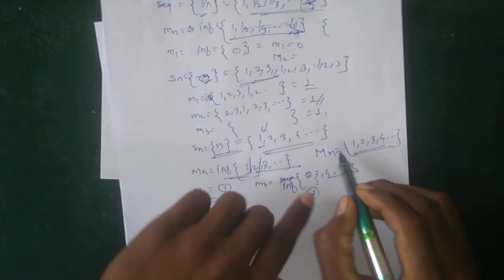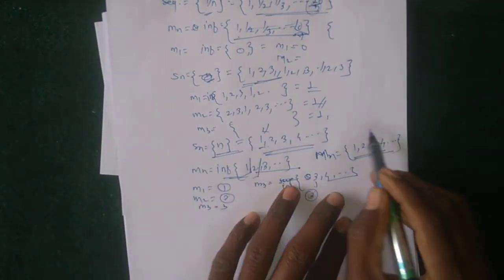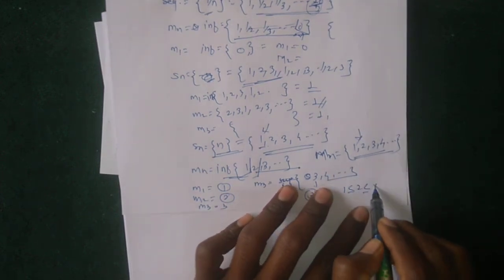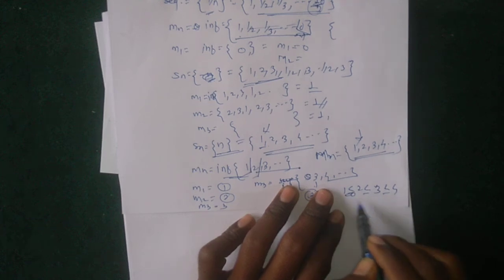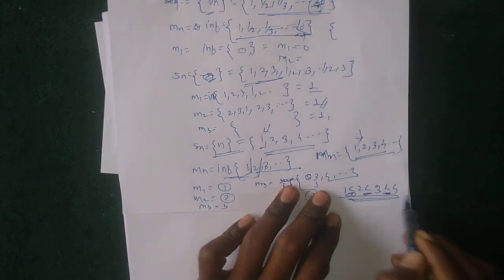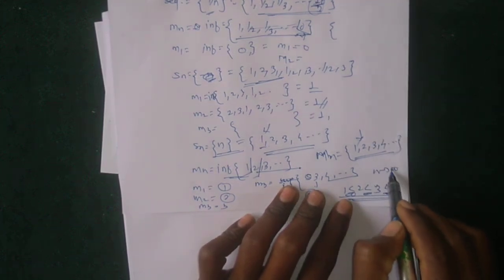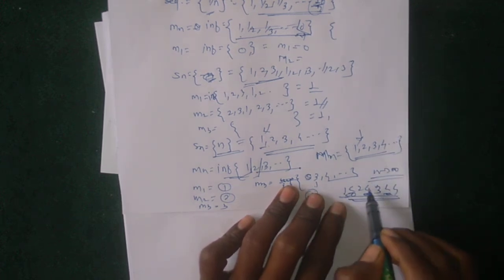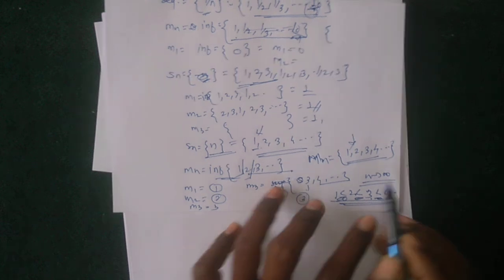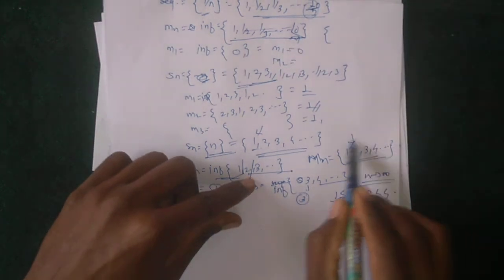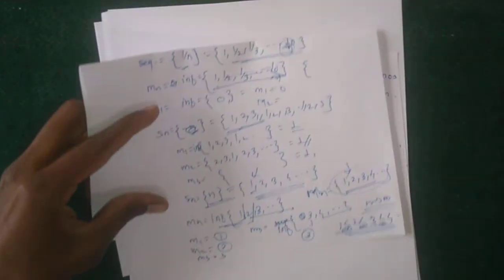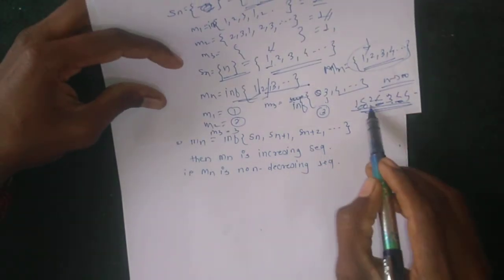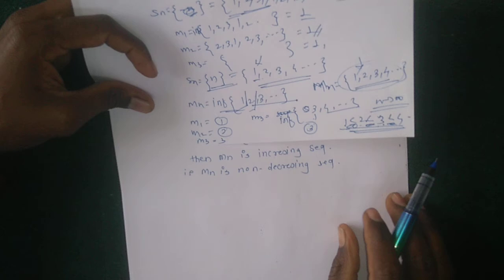This mn is increasing: 1 is less than 2 is less than 3 is less than 4, so as n increases, the values also increase. So mn, the infimum, is a non-decreasing sequence.